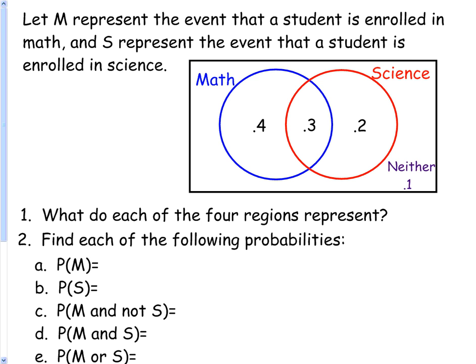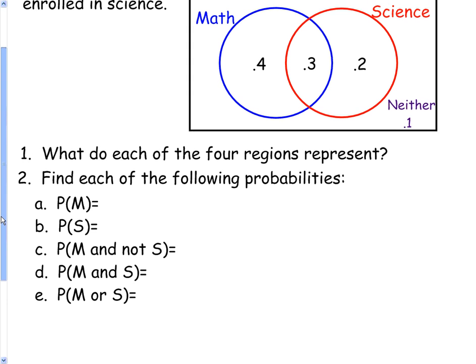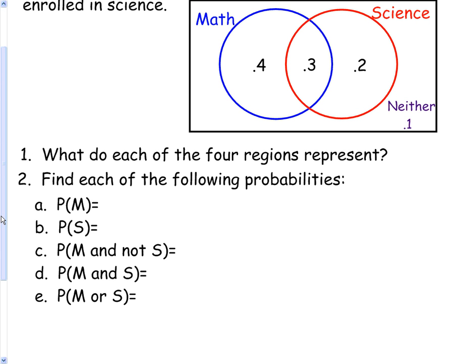If I was going to answer these questions, I've got to remind you of a few things. For instance, P of M means probability of a math student, and the common mistake there is to say 0.4. The right answer is 0.7. And if I skip down to probability of math and not science, that's where I'd get what? 0.4. If it's math but not science, then it's just this one.